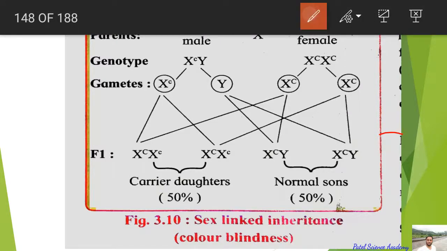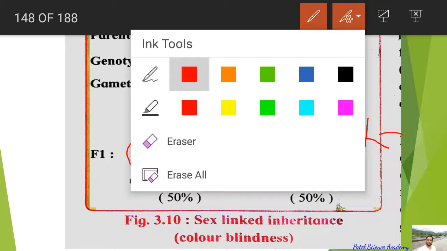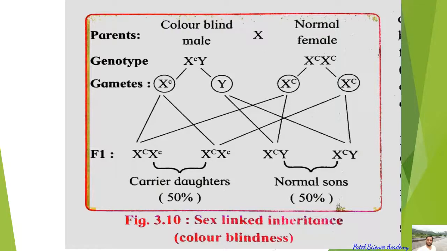So you can see here the father is defective and the gene from the father is transmitting into the daughter and not into the son. So these are the chances of the first marriage between the normal mother and the color blind father. So this is cross number 1 in which we have got the F1 generation.